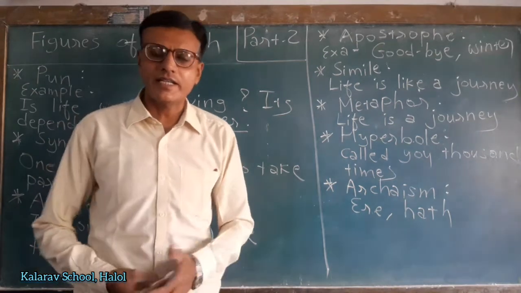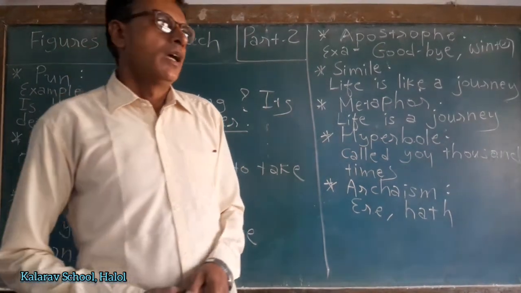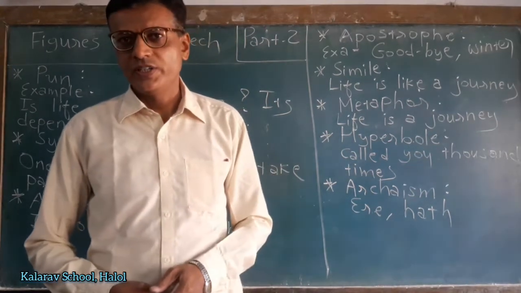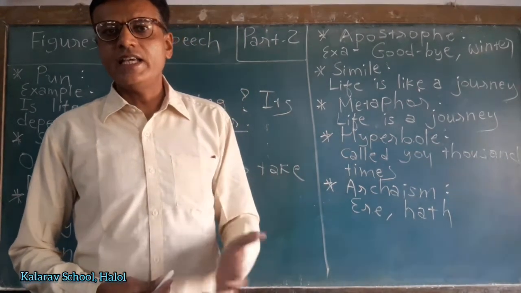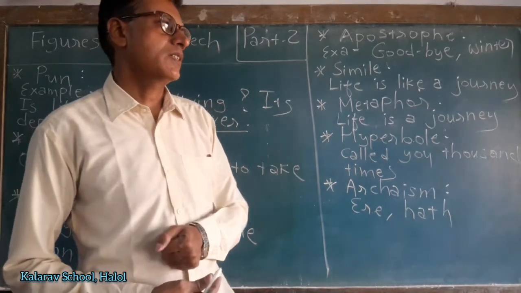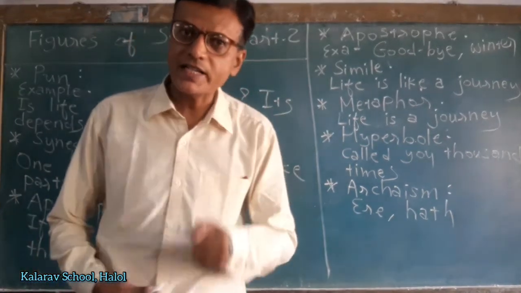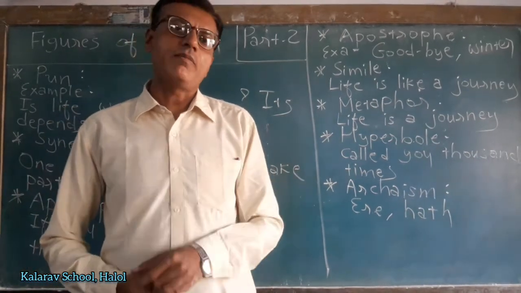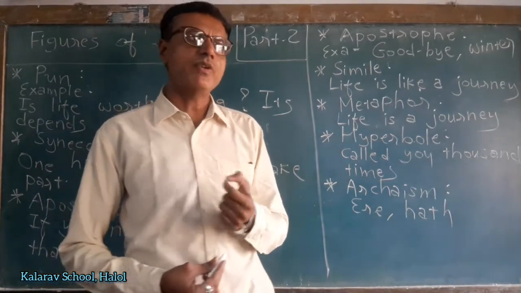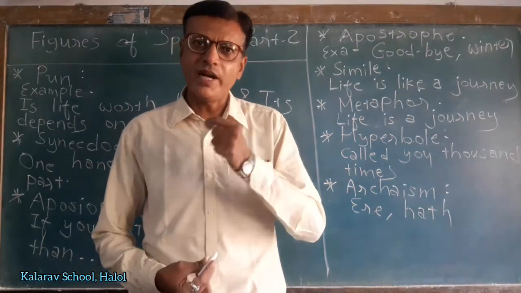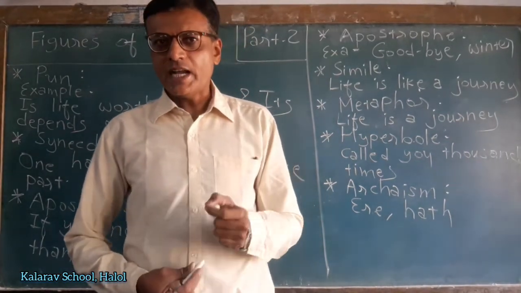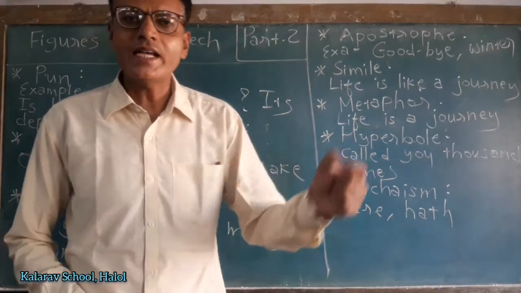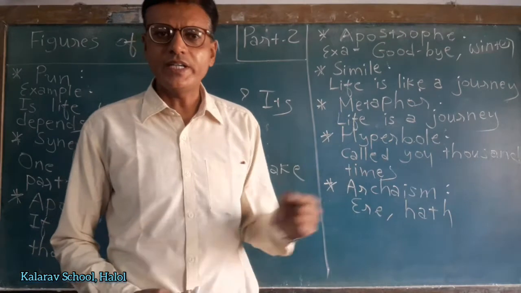I am giving another example. If any person is playing good cricket, then we can say to him, you are like Sachin Tendulkar. It is called simile. Why? Because I have used the word like. I have made the comparison, but in comparison I have used the word like. You are like Sachin Tendulkar. So it is called simile.